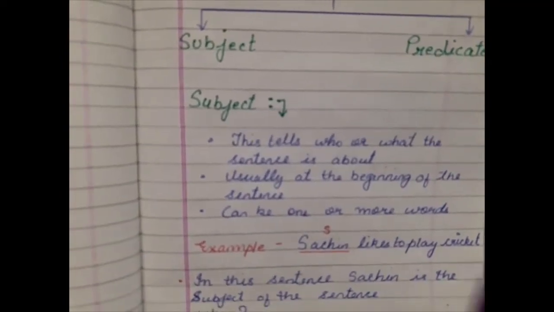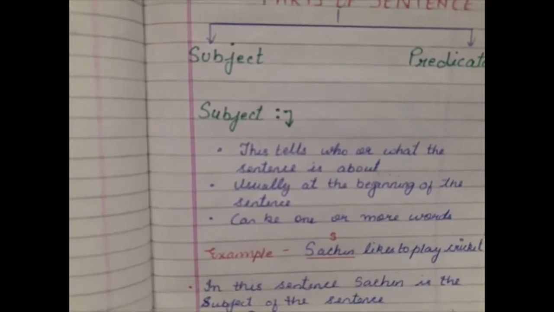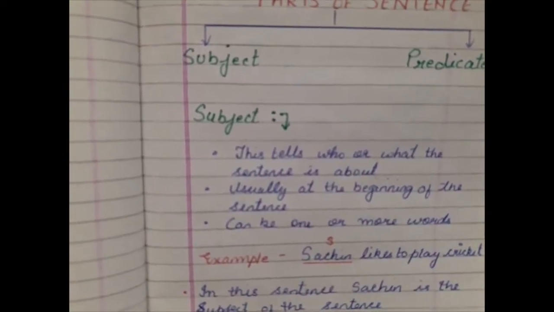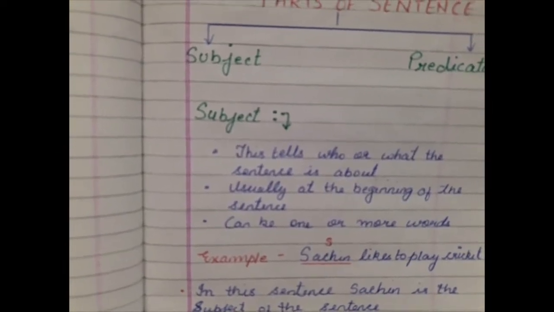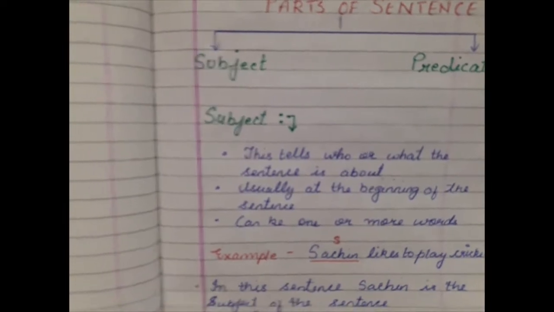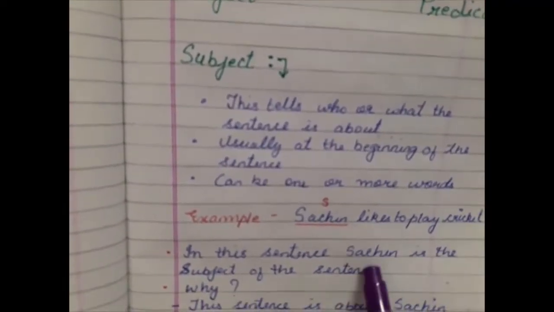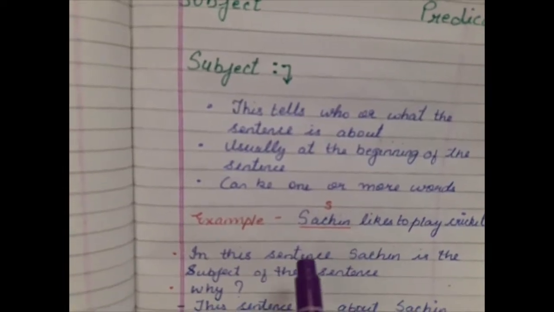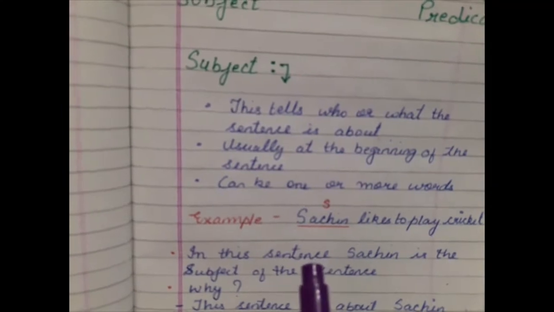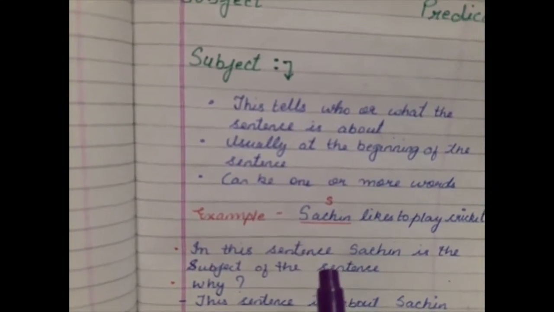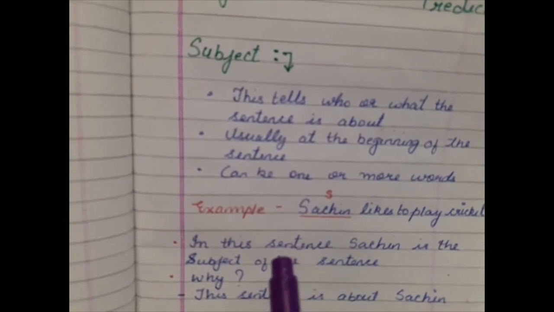Now see this example. Sachin likes to play cricket. So in this sentence we are talking about Sachin, which is the subject of the sentence, because we are talking about Sachin. You understood? Because we are talking about Sachin, so Sachin is said to be the subject of the sentence.